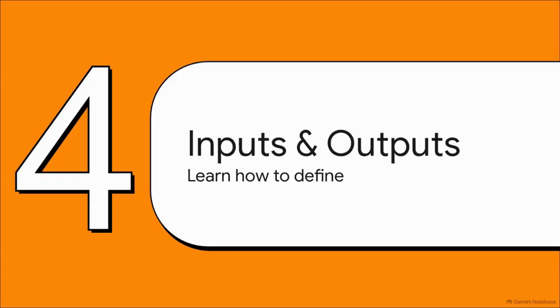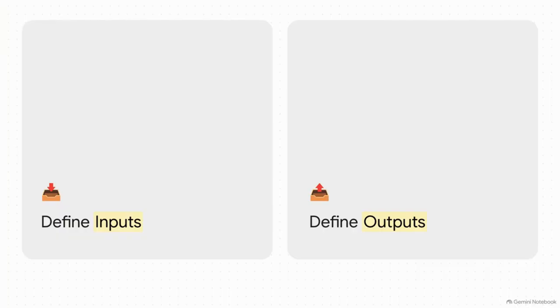Section 4, inputs and outputs, defining information flow. Now that our agents are armed and capable, we're shifting our focus to the machine-like, assembly line nature of a multi-agent system.